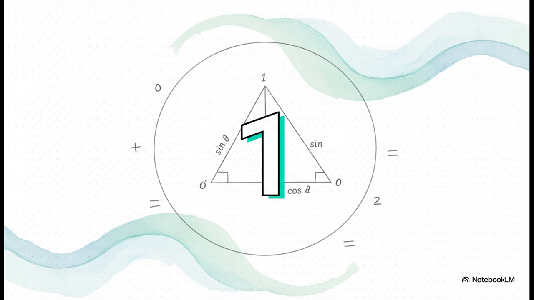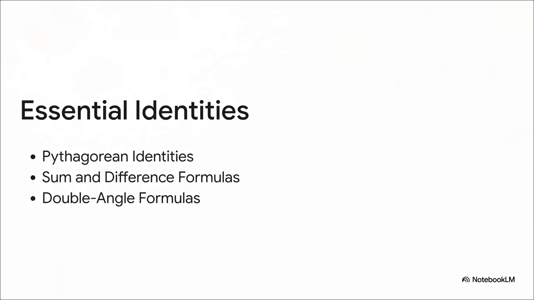Remember our unit circle? X squared plus y squared equals the radius squared. Since our radius is 1, it's just x squared plus y squared equals 1. Beautifully simple. And that famous rule is just the tip of the iceberg. There's a whole toolkit of these identities. You've got formulas for adding angles together, for doubling angles, you name it. These are the secret weapons that scientists and engineers use to tackle incredibly messy equations and simplify them down to something they can actually solve. Like in physics, they're essential for figuring out how different waves, like light or sound, interfere with each other.